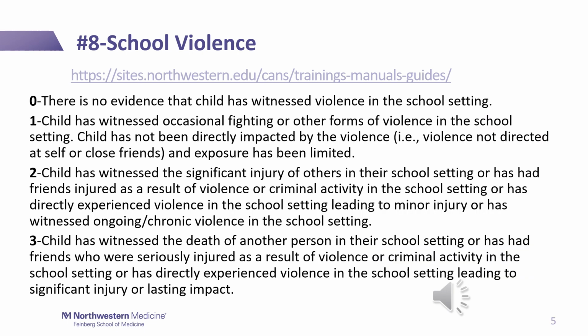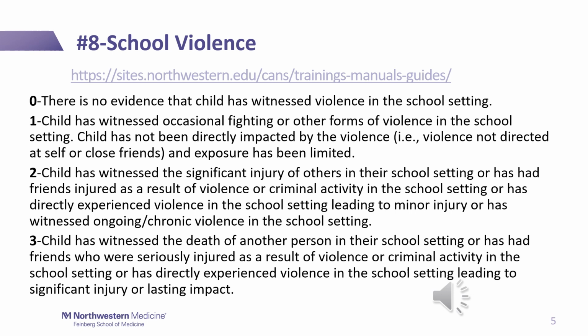When looking at the rating scale for number 8, school violence, we see a distinction between a 1 and a 2. For a 1, the child witnessed some fights or violence in school, but it did not involve themselves or a friend. For a 2, the child has witnessed violence in the school that resulted in significant injuries, or a friend had injuries, significant or minor, resulting from school violence, or the youth has directly experienced violence that caused minor injuries, or there is chronic violence in the school setting.